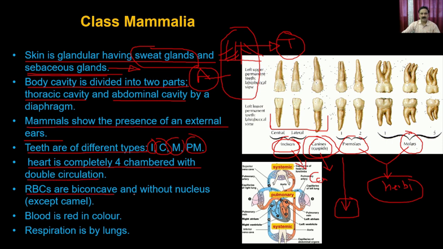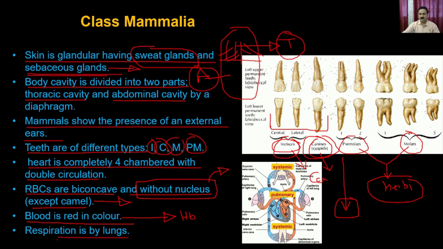The RBCs are biconcave and they do not have any nucleus, which means the RBCs are fully matured. Since they don't have a nucleus, the RBCs' oxygen carrying capacity is much higher compared to birds as well as snakes, except the camel, which actually contains nucleated RBCs. The blood is red in color because of hemoglobin, the red pigment, and respiration is by the lungs.